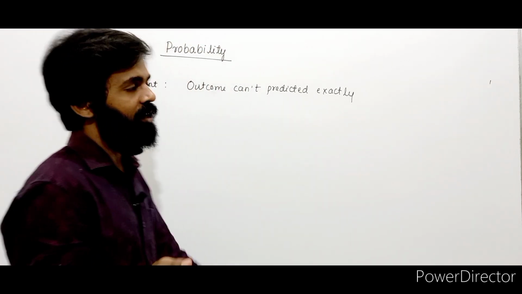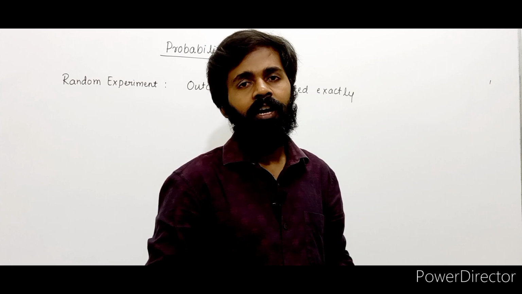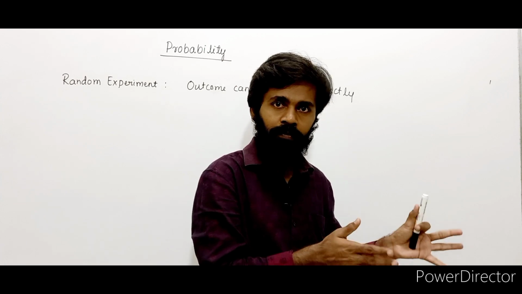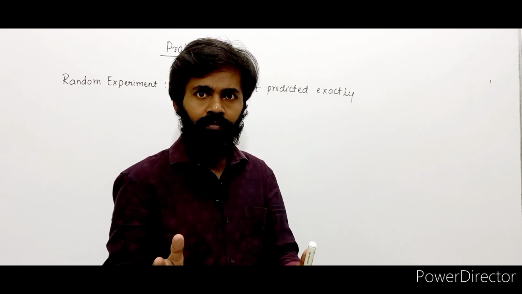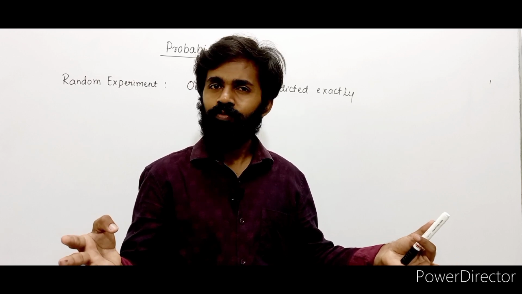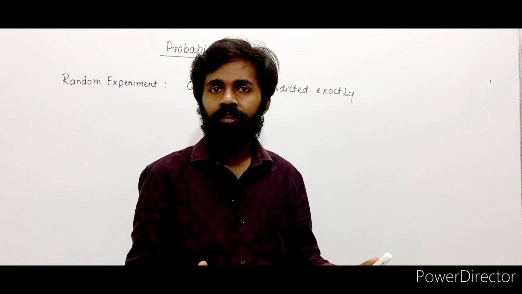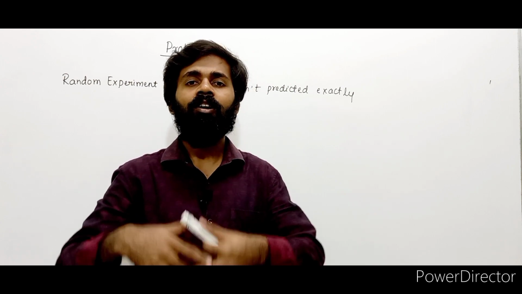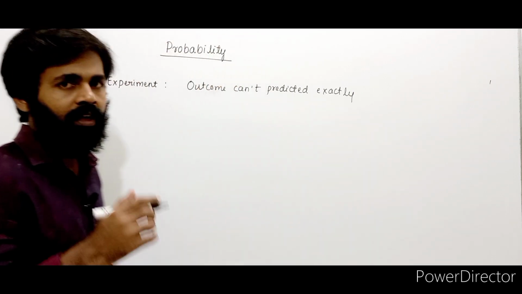Now we apply probability obviously to random experiment. Probability means what? Chances of occurrence. In deterministic experiment, you don't have chance at all. Either you will get it 100% or you will not get it 100%, because output is fixed. For example, 2 green balls, 3 black balls. Do you get 6 balls in total? Not at all possible. Do you get 5 balls in total? Obviously, you'll get 5 balls only. 2 plus 3 is 5, right? So output prediction is not required in case of deterministic experiment. It is required in case of random experiment, right?